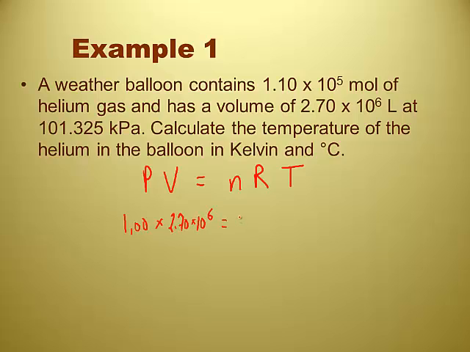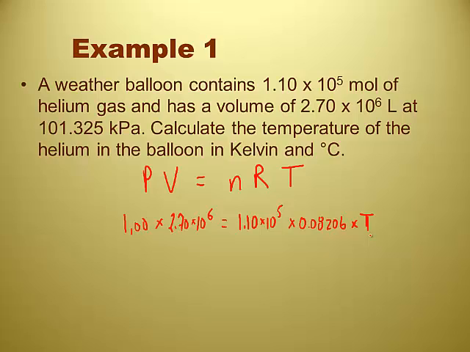Number of moles, they gave that to us in moles. That's nice. I guess they could have given it to us in grams. By this time in chemistry, we all know how to do that. Yep, divide by molar mass. Ooh, that's a lot of moles. Yep, okay. All right, 1.10 times 10 to the 5th, that's a lot of moles. Times R, which is 0.08206, right? And then we're multiplying by temperature, right? Yes. T is the variable we're looking for.